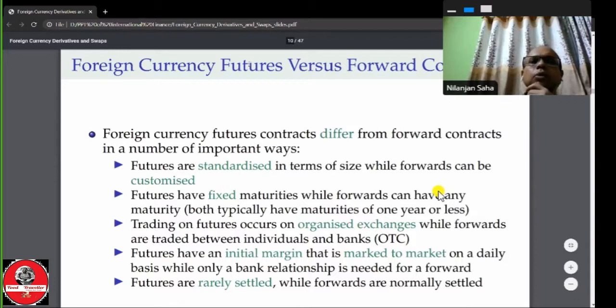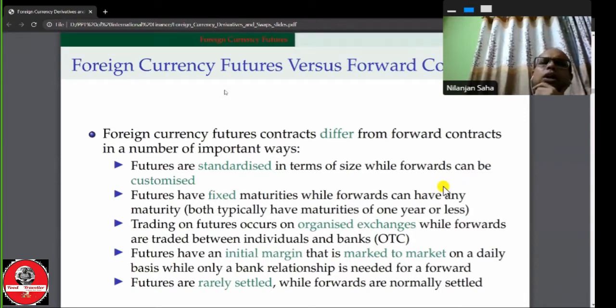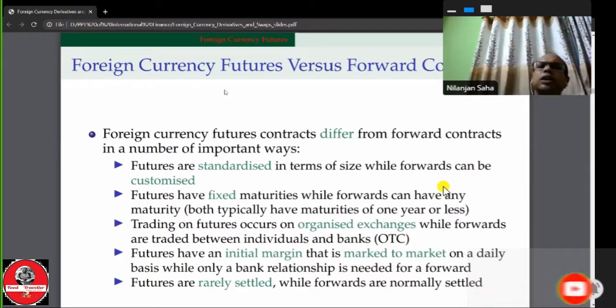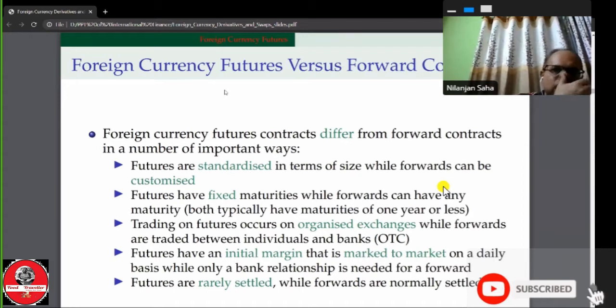What are the important ways in this case? The futures are standardized in terms of size, while a forward contract can be customized. The amounts of the future contract are standardized, while the forward contracts can be customized for any amount of money. The speculator can make a forward contract for any amount of money, but the speculator cannot do so with a future contract. And the futures have a fixed maturity.